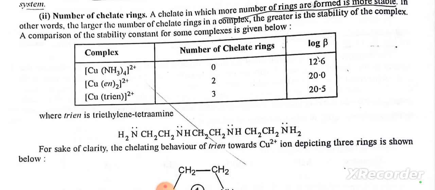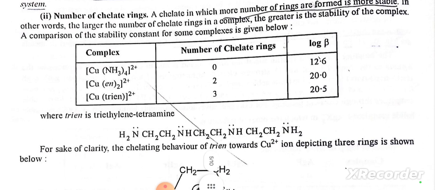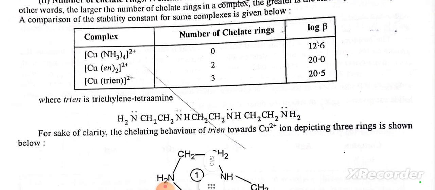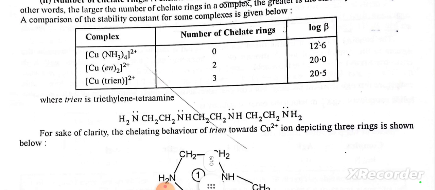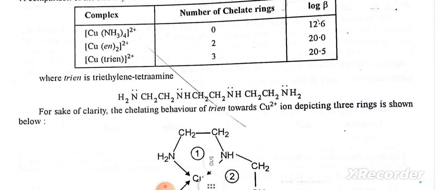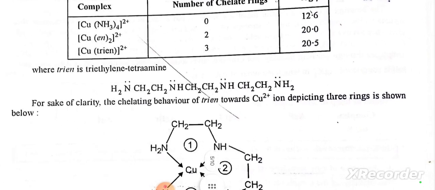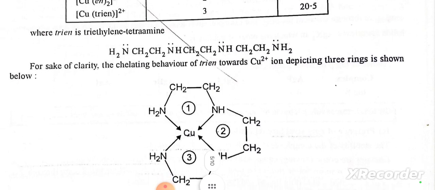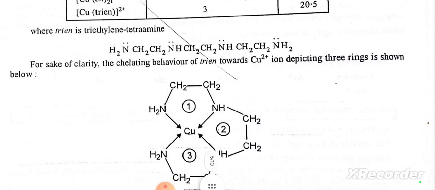trien is triethylenetetramine, H2N-CH2-CH2-NH-CH2-CH2-NH-CH2-CH2-NH2, with lone pairs present on the nitrogen atoms. For the sake of clarity, the chelating behavior of trien towards copper 2+ ions, depicting 3 rings, is shown below.